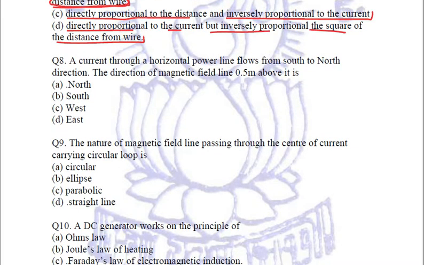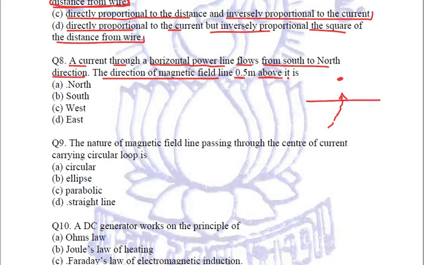Let's see what question number 8 is asking. In question number 8, let's read it. A current through a horizontal power line flows from south to north direction. There is a horizontal power line and the current is flowing from south to north direction. The direction of magnetic field 0.5 meter above it is. We have to find the direction of magnetic field at a point above this power line.